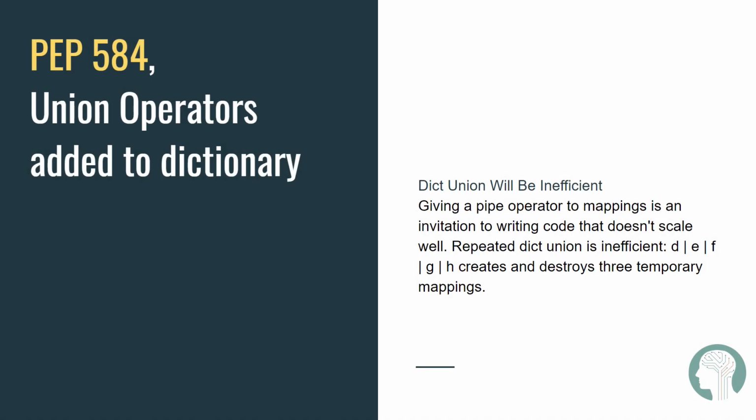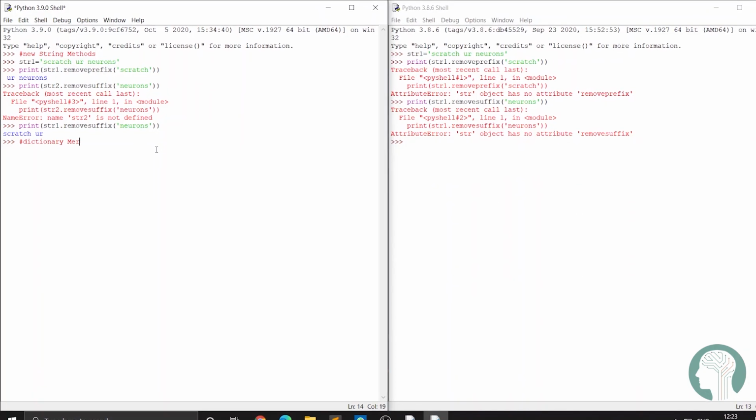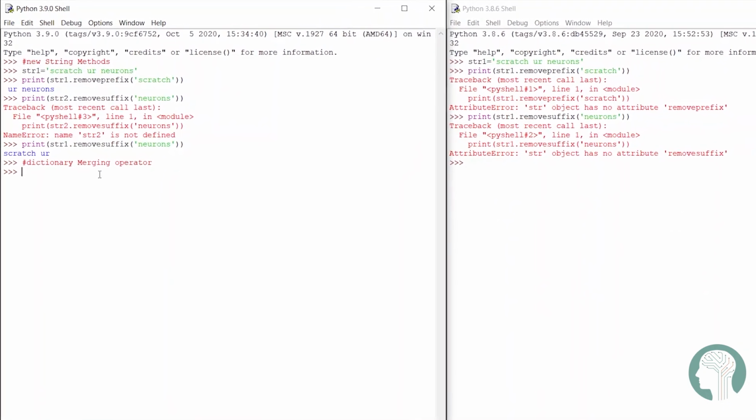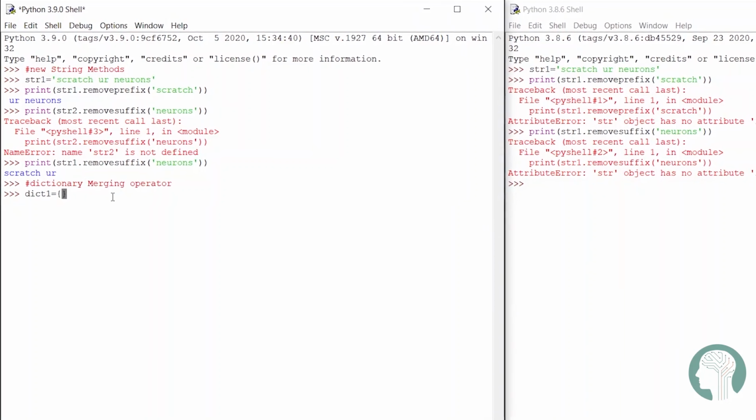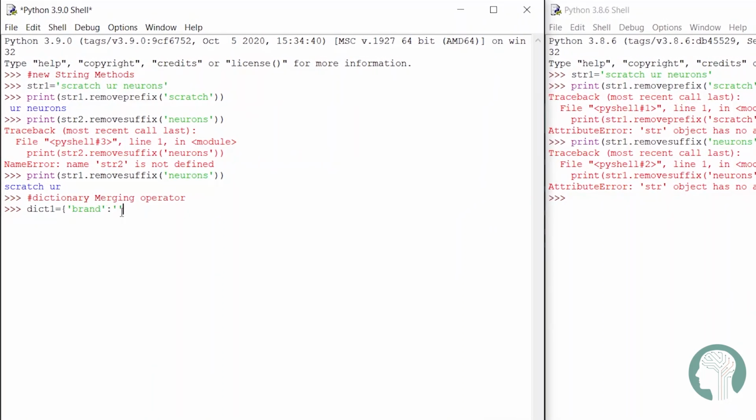That's it guys. Now let's jump on to our next feature, that's PEP 584, the dictionary union operator. Here let's create dictionaries. Let's first create dict1 with key, let's say, brand, and value Ford. Then another key, model, with value Mustang, and let's take another key here, then 1997.